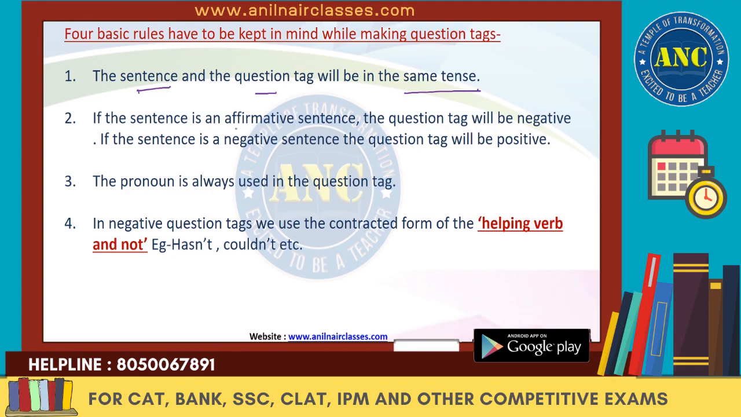Now, if the sentence is an affirmative sentence, the question tag will be negative. If the sentence is a negative sentence, the question tag will be positive. It's just the opposite. For a positive sentence, the question tag will be negative. For a negative sentence, the question tag will be positive. That's it. We will always use a pronoun in the question tag. The fourth and last rule is, in negative question tags, we use the contracted form of the helping verb and not. So we'll say hasn't, couldn't, etc.